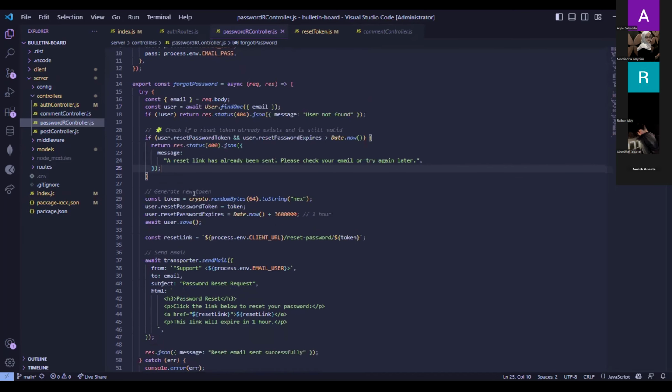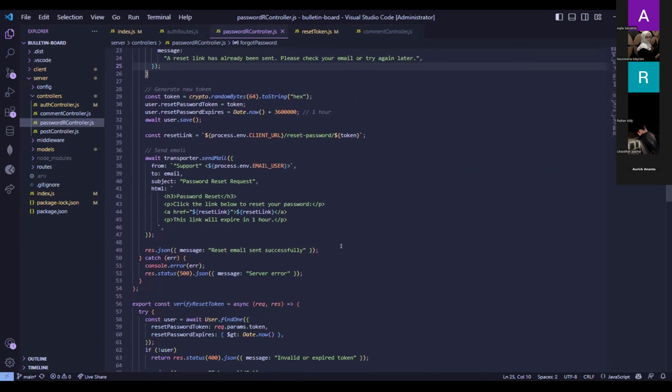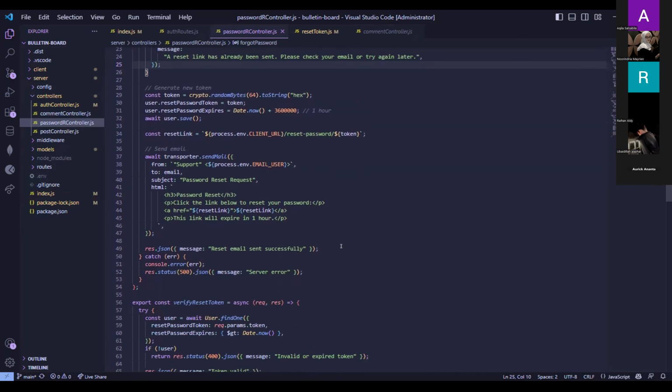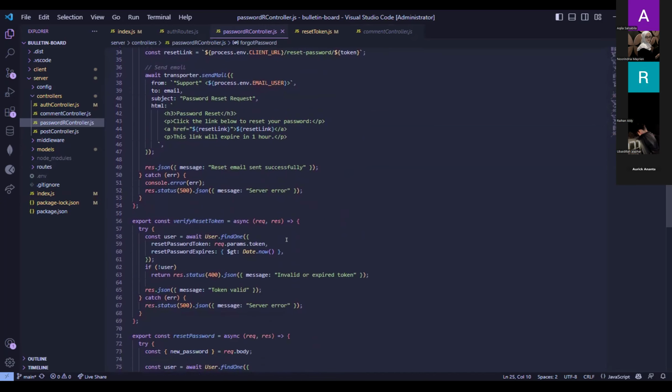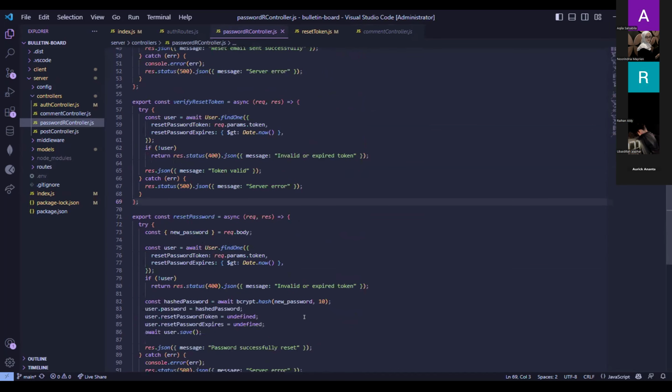We can click it in the front end, and then Gmail is used to verify the reset token. So if we click it, there will be a link to reset the password in here.